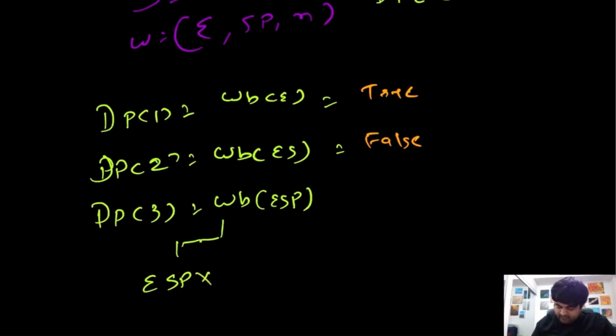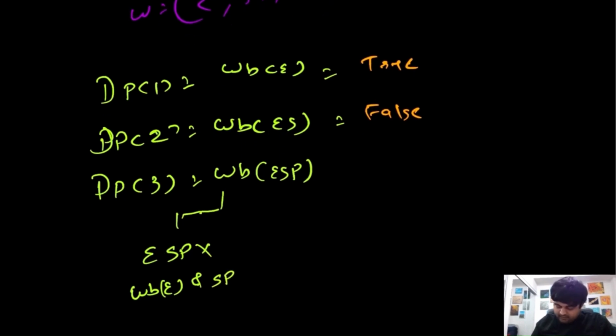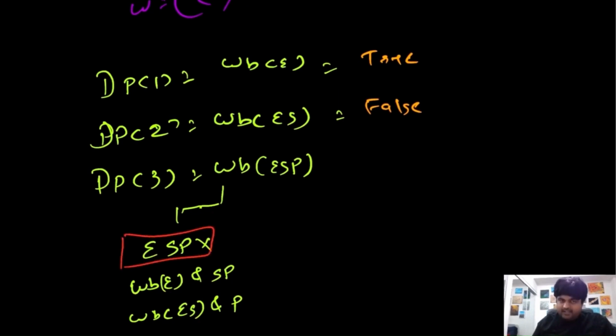Second, we can check whether the word break of E is true and the word SP is present or not. And third, we can check whether the word break of ES is true and the P is present. Now the thing is, we already know that the first condition is not true. ESP is not present, which means we need to check these two conditions.